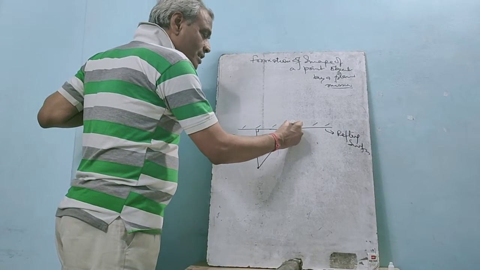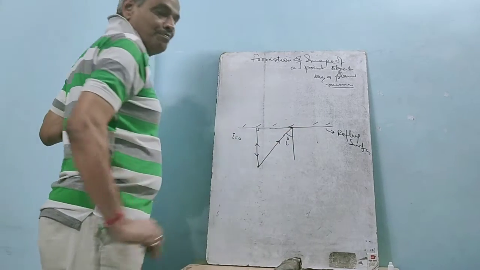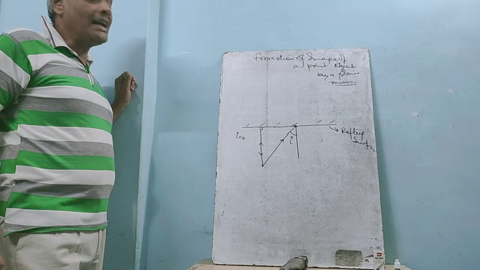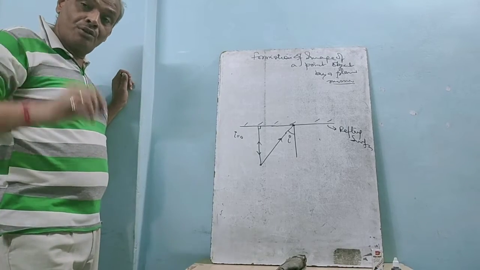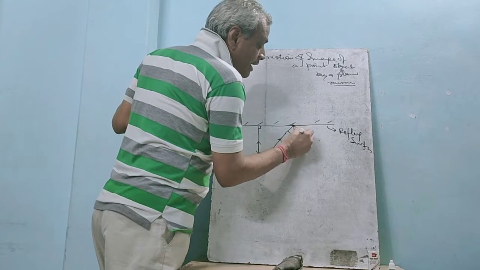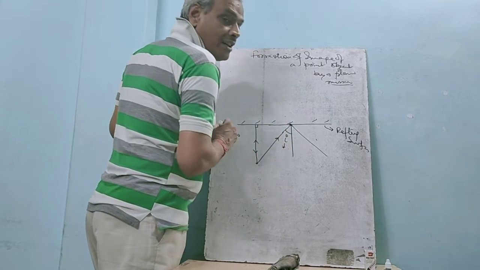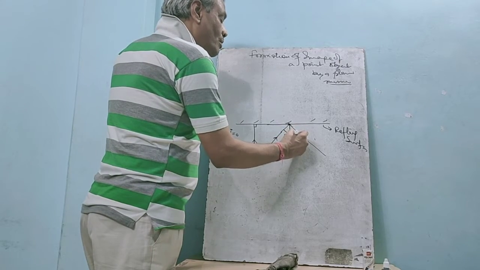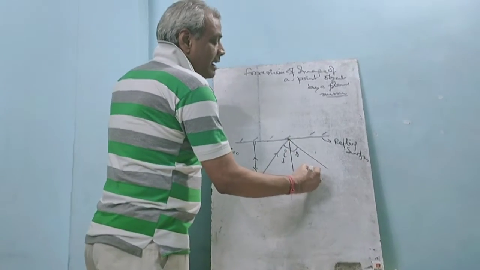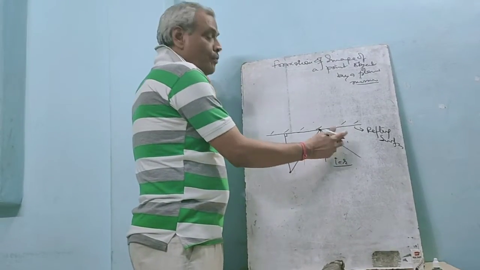At this point of incidence, draw a normal and measure this angle i, the angle of incidence. According to the laws of reflection, the angle of incidence and angle of reflection are the same. Suppose this is 30 degrees, then here also draw 30 degrees. I equals R. If it is 40 degrees, then here also 40 degrees.